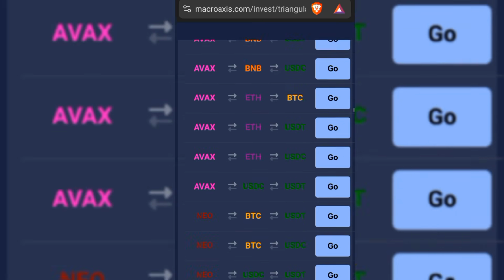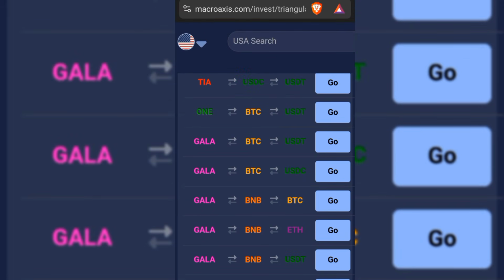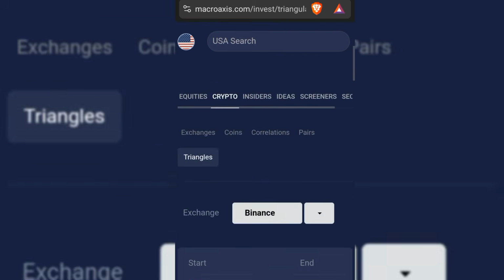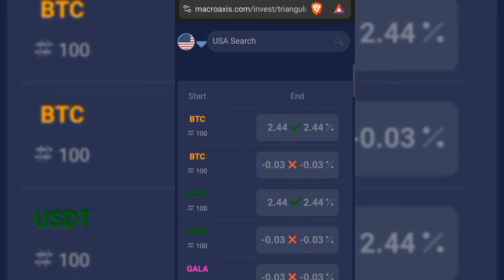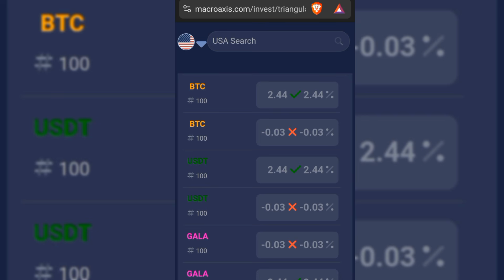Okay, now I remember that particular coin is called Gala, okay? Let's look to see if there's still an opportunity for arbitrage right here. So I'll now be showing you how to get that done. Even though I've shown you from the beginning, you can still see that this particular opportunity is still on. Now they are telling us to purchase BTC and sell it. That's if you purchase BTC right now, you buy Gala with your BTC and sell it back to USDT. That's how it's done.